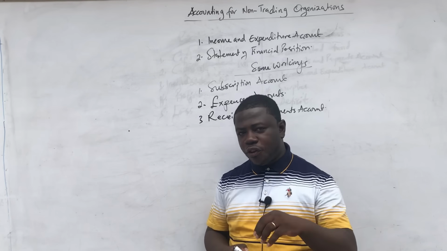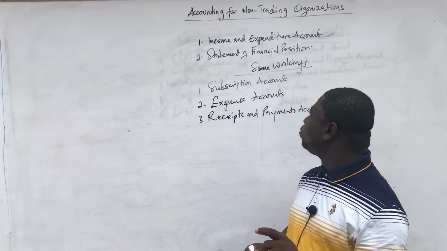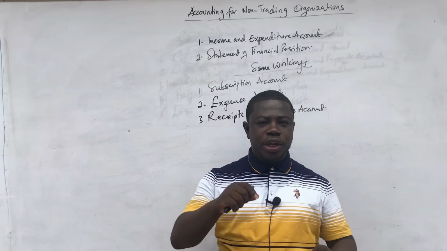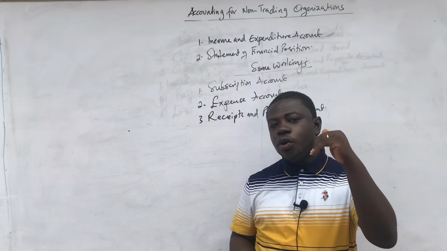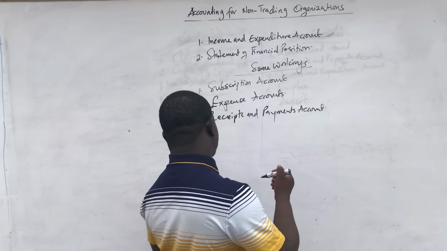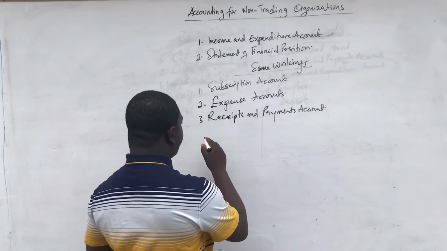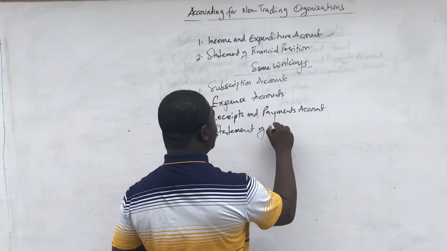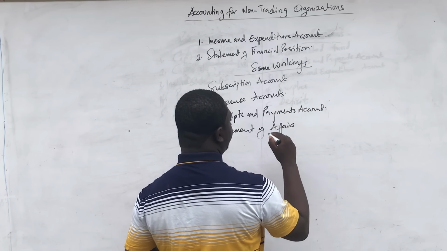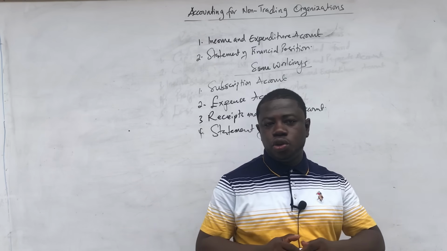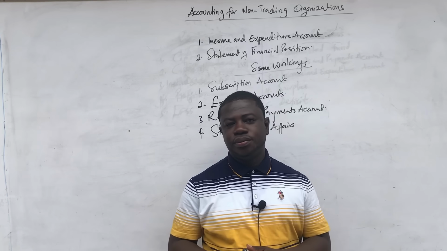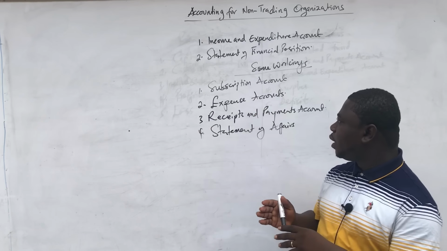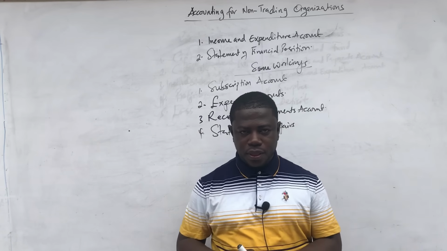I have told you before that to be able to prepare the statement of financial position, you need your opening capital, not the closing capital. And that is why we need the opening accumulated fund. So the obvious workings that we are going to prepare for the accumulated fund will be our statement of affairs. I've already given you the format before, but I'm going to give it again here as well. And so that is how you are going to go about it. These are some of the common workings that you are going to meet.